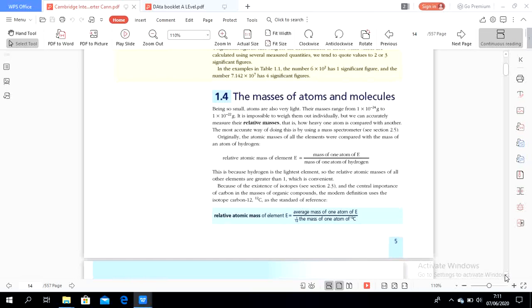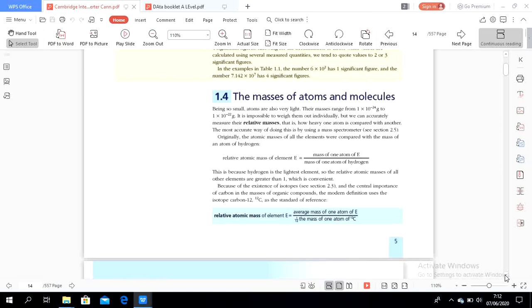Because of the existence of isotopes and the central importance of carbon in the masses of organic compounds, the modern definition uses the isotope carbon-12 as the standard of reference. Carbon exists in all of the organic compounds that we know.